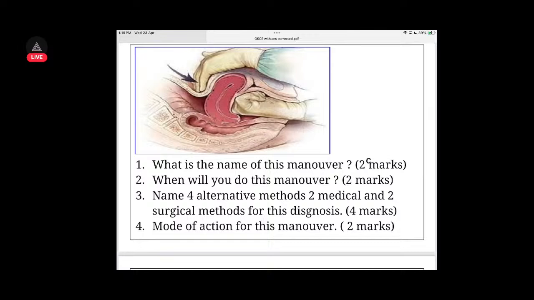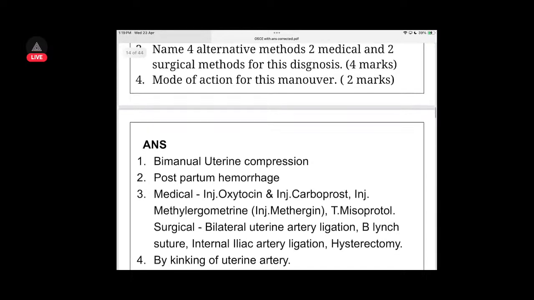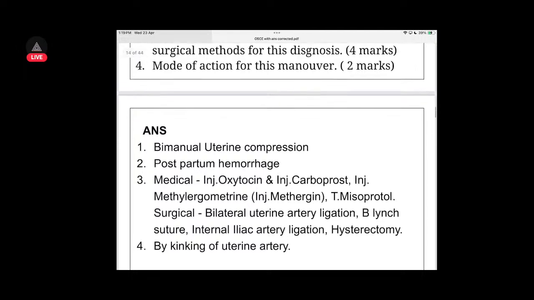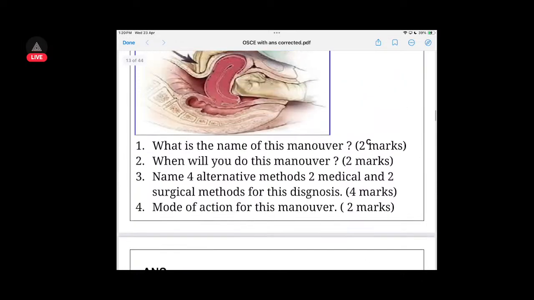Medical methods of diagnosis. Surgical methods of this diagnosis, you can just look at it. Medical method, I don't know. Mode of action for this is providing direct compression to the uterus. So this is bimanual uterine compression, yes. Postpartum hemorrhage, yes. So in medical, you can provide oxytocin, carbetocin, methergine, misoprostol, all of them you can provide. Surgically, you can do bilateral uterine artery ligation, B-Lynch suture, internal iliac artery ligation, and hysterectomy. Okay. By kinking of the uterine artery, so the uterine artery will be kinked in this procedure, I say.